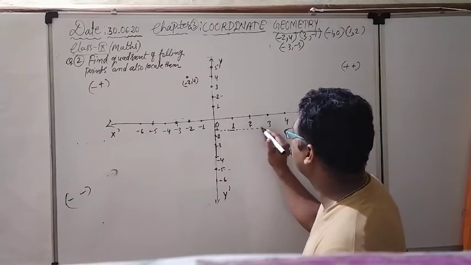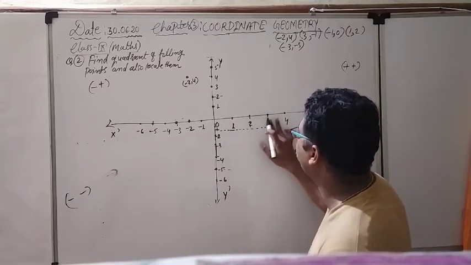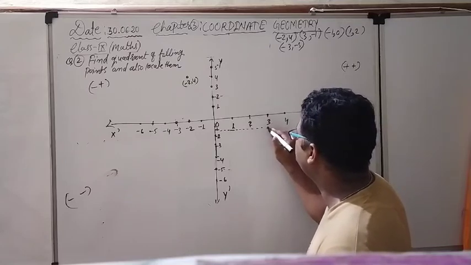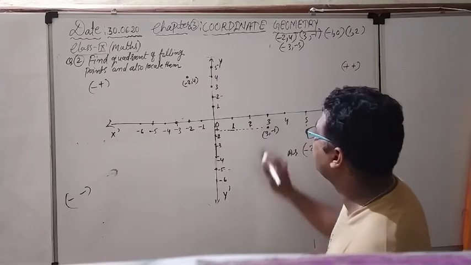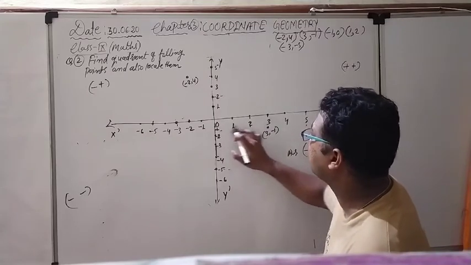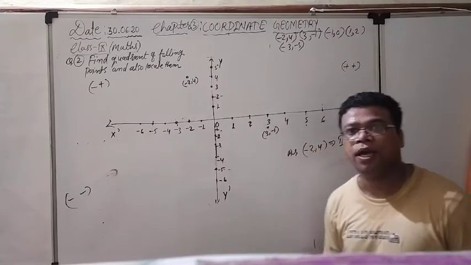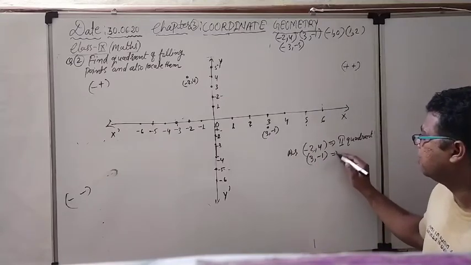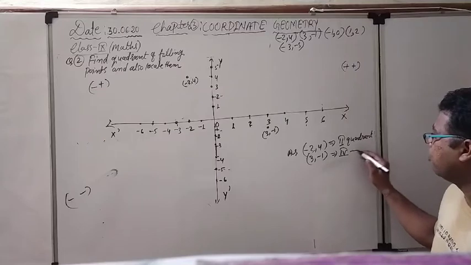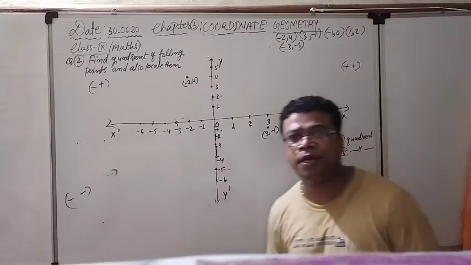So what is the location of the point? You can see here is 3 and this is going to be the 3, minus 1. This is the location of the point for 3, minus 1, because here minus 1, here plus 3. Okay, in which particular quadrant is it coming? So 3, minus 1, actually it is coming in the fourth quadrant. I am not going to write down quadrant again and again, that you can understand.